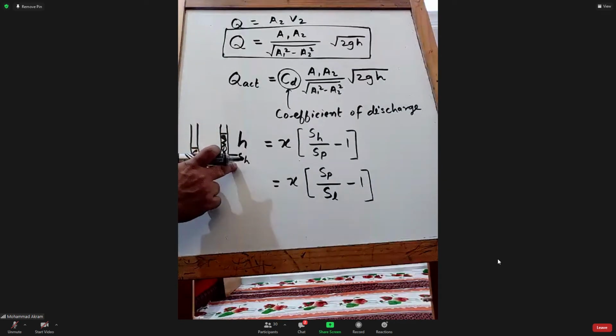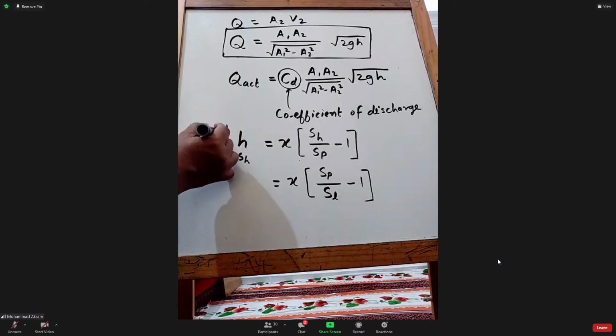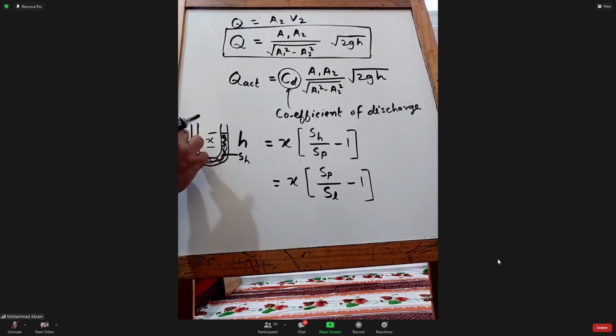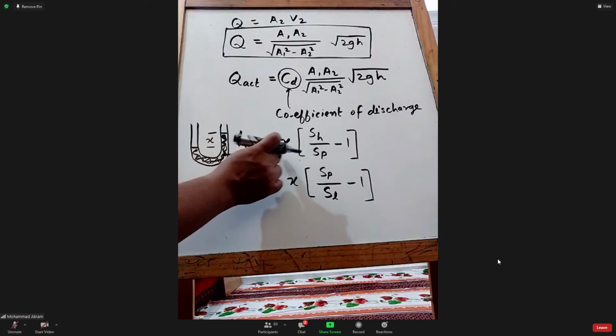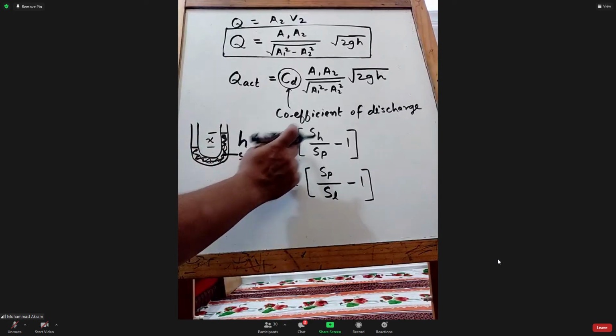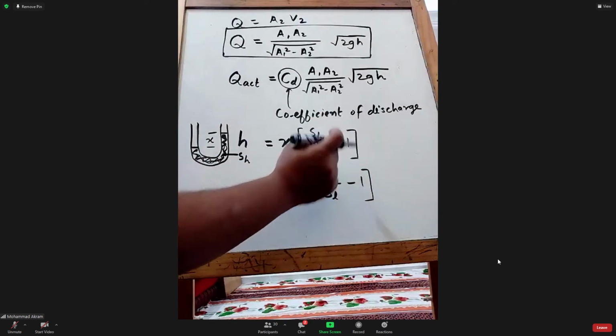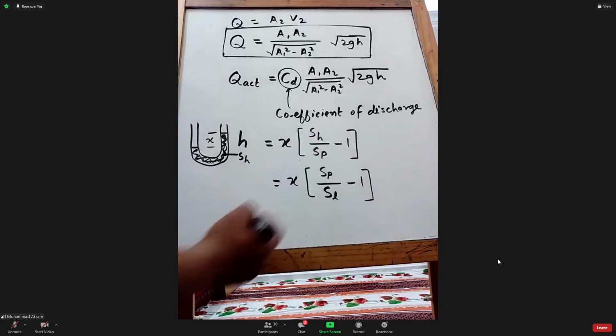If this is heavier than that, this value is considered as X, and to get H, what you need to do is X into SH divided by SP minus 1, okay, for that fluid.